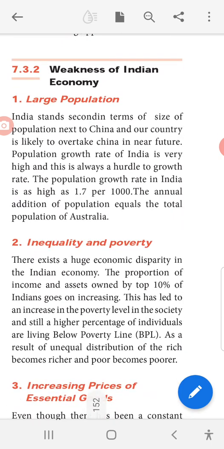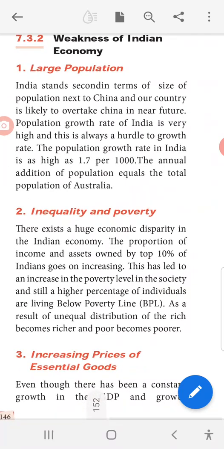Weakness of Indian economy. Before that we saw the features and now we are going to see the weaknesses of the Indian economy. First one is large population. India stands second in terms of size of population next to China, and our country is likely to overtake China in the near future. So first one is China, after that only India. In future we will be first in that population growth.